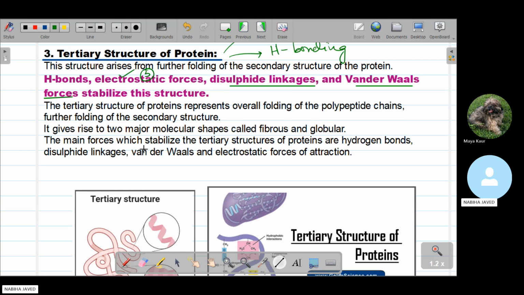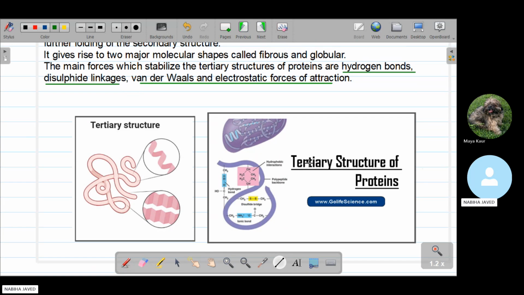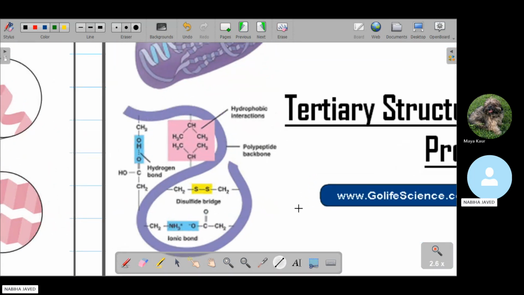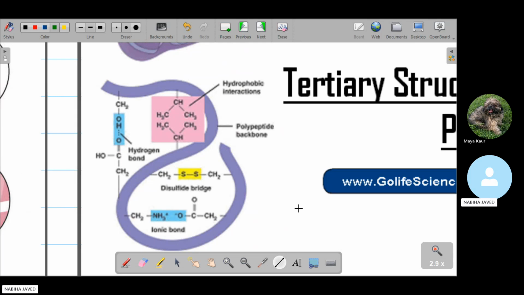The main forces which stabilize the tertiary structure of protein are the hydrogen bond, the disulfide linkages, and the third one, the van der Waals and electrostatic forces of attraction. So this is the overall structure of the tertiary protein. But this is the internal structure of the tertiary protein. In the internal structure, we see that we have multiple types of bonds.